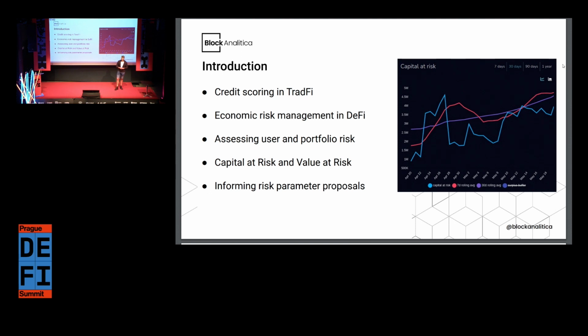That's why we've seen this proliferation of highly over-collateralized protocols, such as MakerDAO, Compound, Aave, and through liquidations by selling the collateral in case of rapid changes in non-correlated assets, because otherwise there can be bad debt. We have these systems in place that prevent system insolvency. But it also means that we need to be able to assess this risk, because there is still risk of bad debt, and for that reason we need to be able to assess the protocol level risk, but ideally we go into the behavioral level,